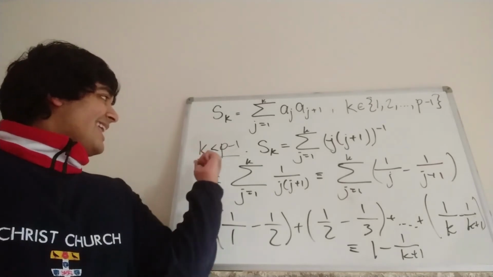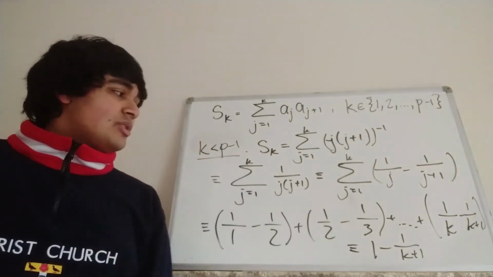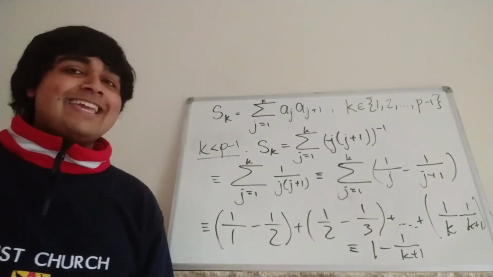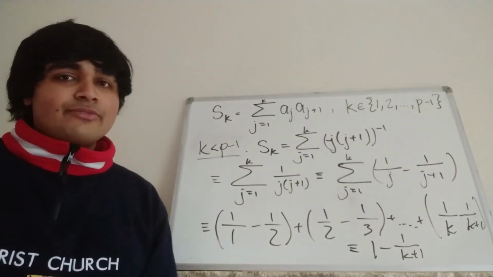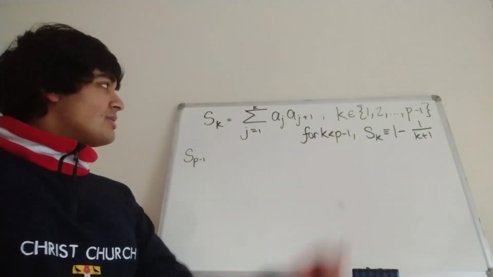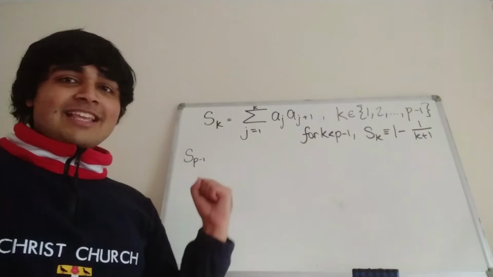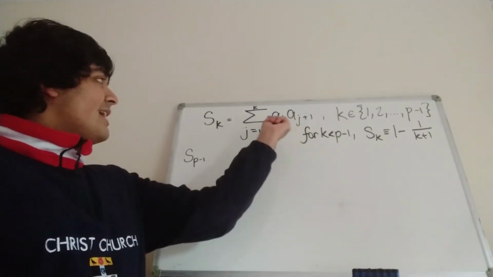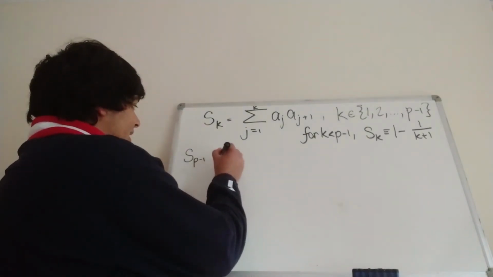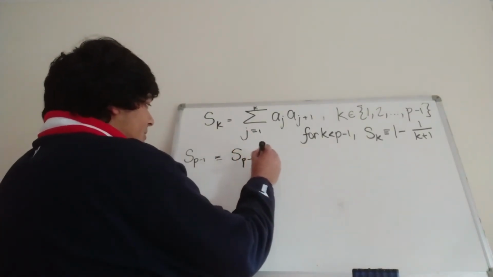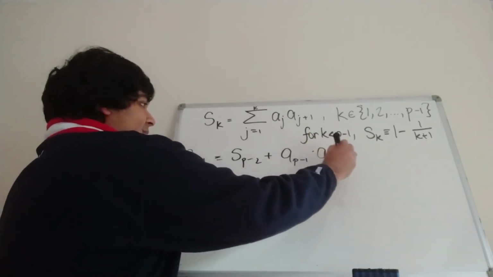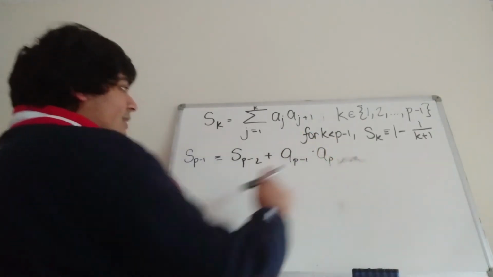Okay, so for k being less than p minus 1, s_k is congruent to 1 minus 1 over k plus 1. Now let's quickly check what happens in the case k equals p, and then we'll show that they're all different mod p. Okay, so now let's compute s_{p-1}. Well, of course, because it's just summation, it's the same thing. It's s_{p-2} plus a_{p-1} times a_{p-1} plus 1, which of course is just a_p, like so.